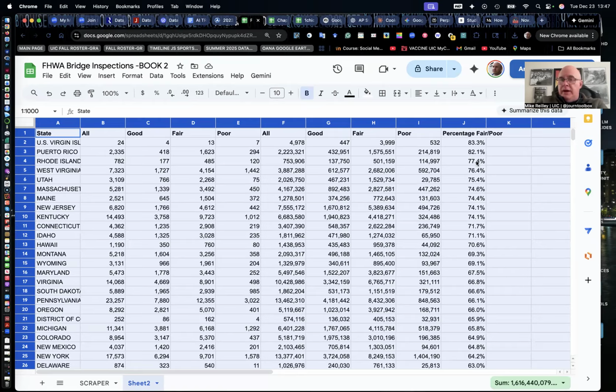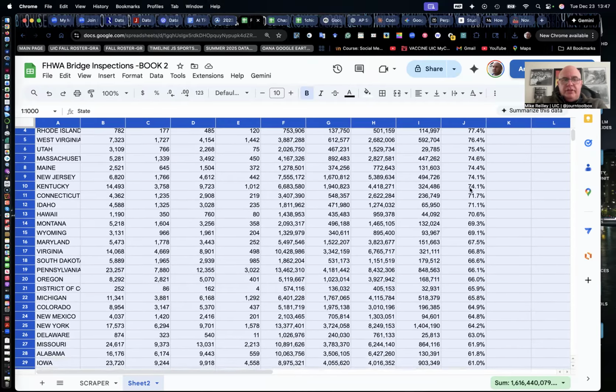Rhode Island, 77.4, that's the first state, but they also have fewer bridges than the others, and that needs to be taken into consideration too. But the bridges they do have are in pretty bad shape. They have 120 bridges in poor condition, over 75% of their bridges are in bad shape.